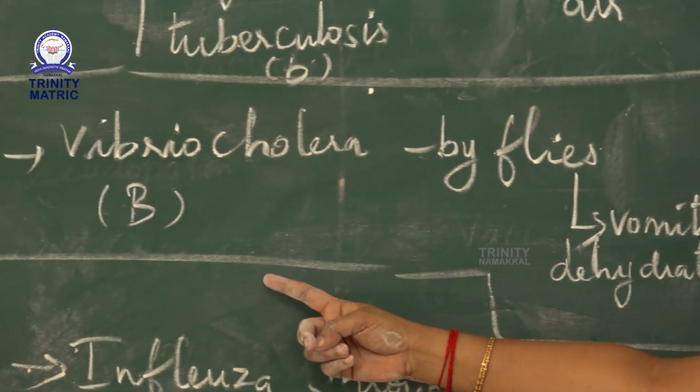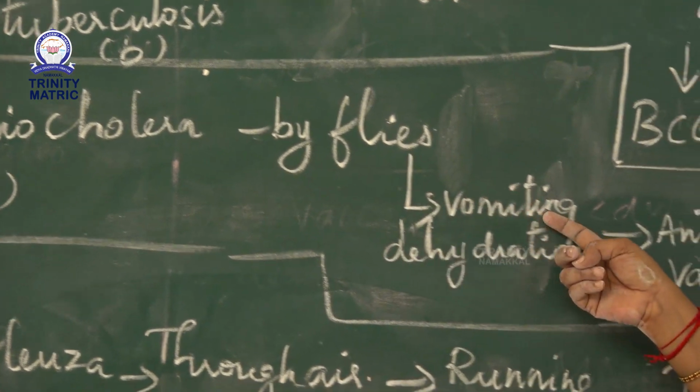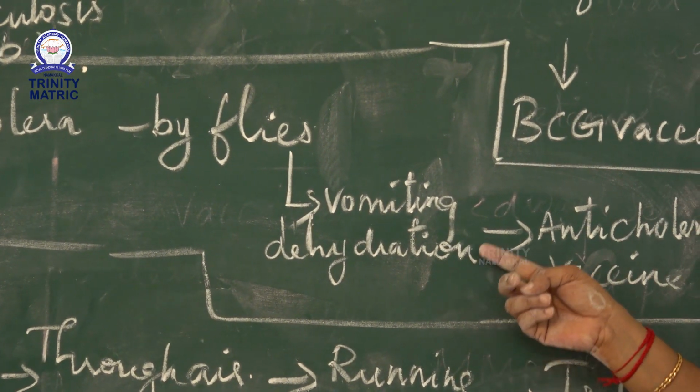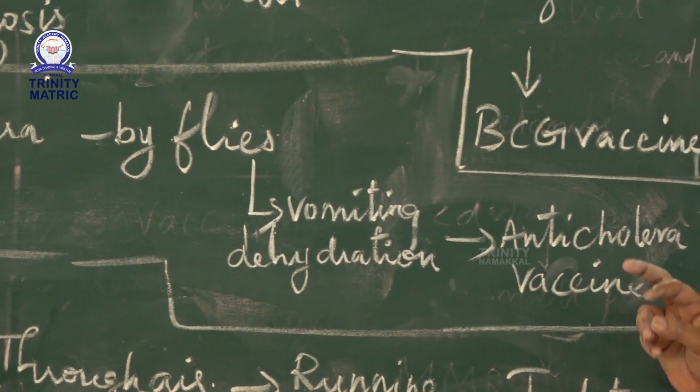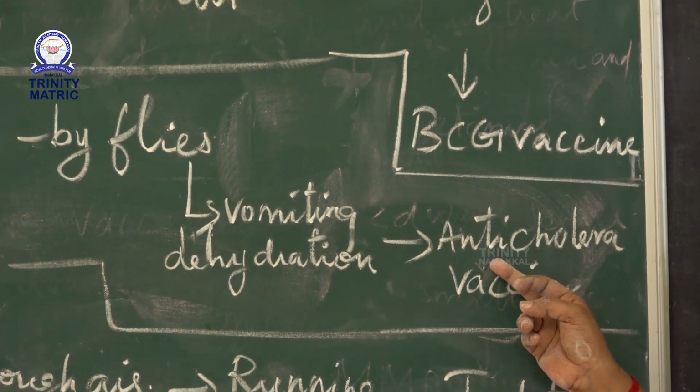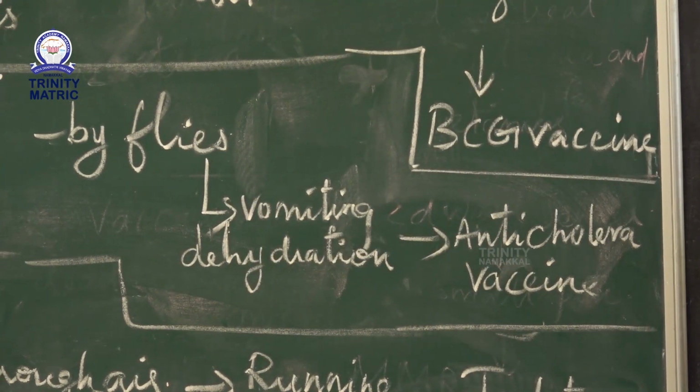This is a bacterial infection spread through houseflies. Vomiting and dehydration are symptoms of cholera. The anti-cholera vaccine is used to cure cholera.